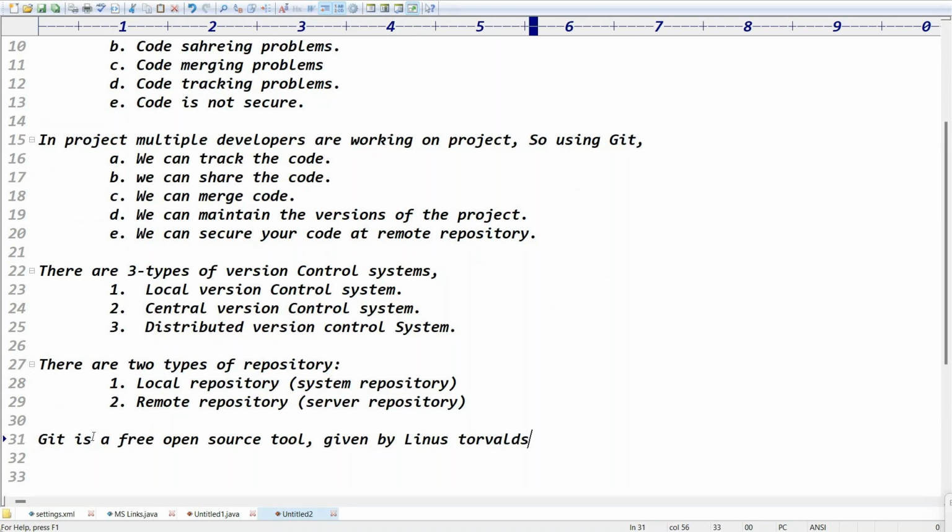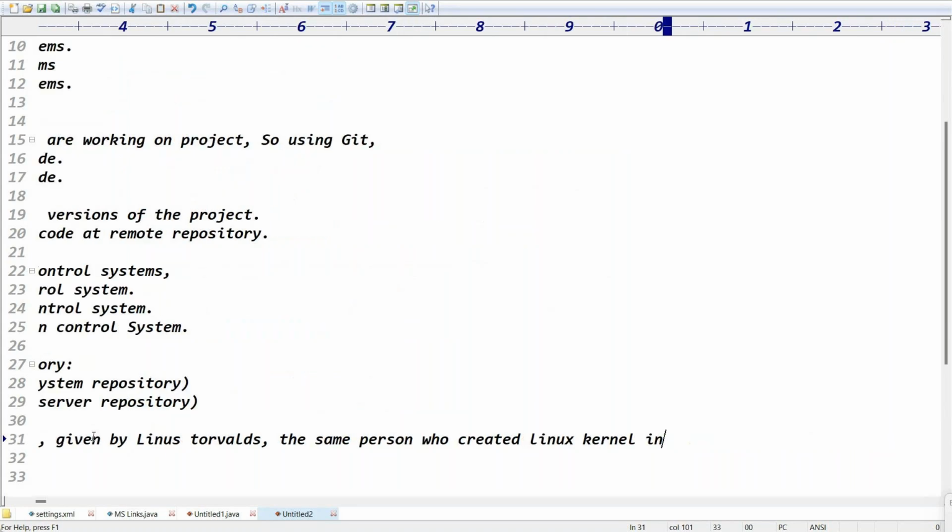The same person created the Linux kernel in 2005. Everyone knows Linux.